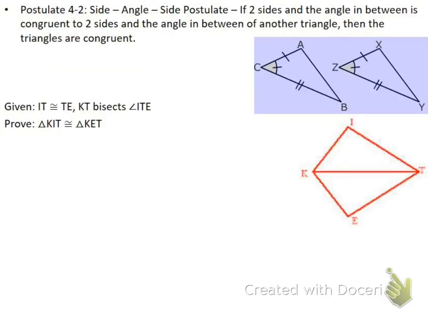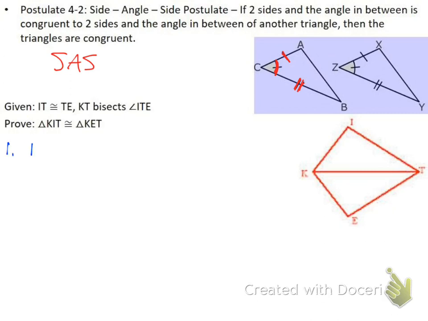The second one, again, is going to be side, angle, side, so we're going to call it SAS. The biggest thing that we understand here is that when we're proving the sides, there's going to be two sides and an angle. The angle has to be in between the two sides, just like we have in this example. So we have the angle which, if I'm looking at this, is in between the two sides that are equal to each other. Where these two sides touch, that's the angle that is equal. So we've got to make sure that the angle is between the sides to use SAS, or side, angle, side. So again, with this, flip over to the back of the notes.